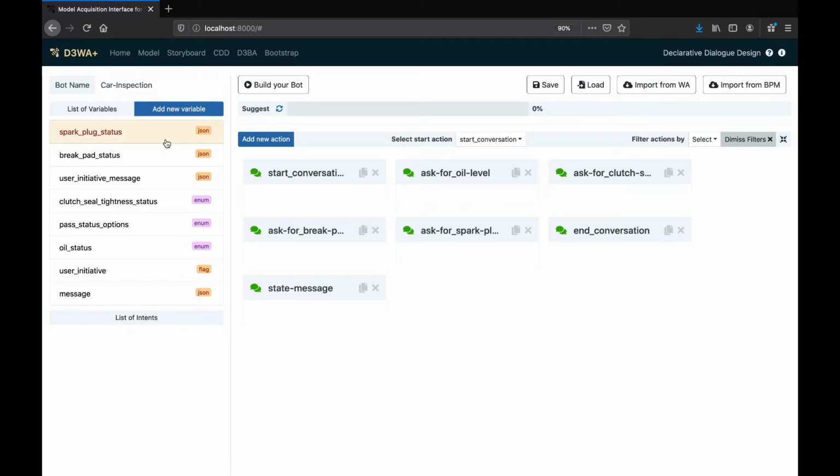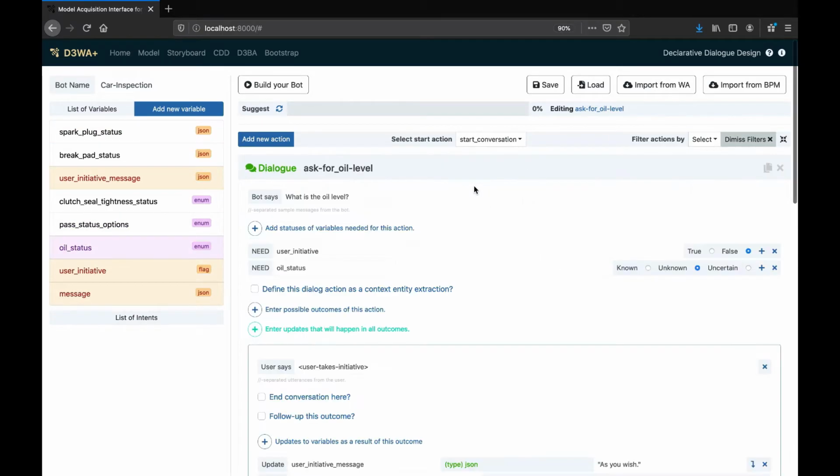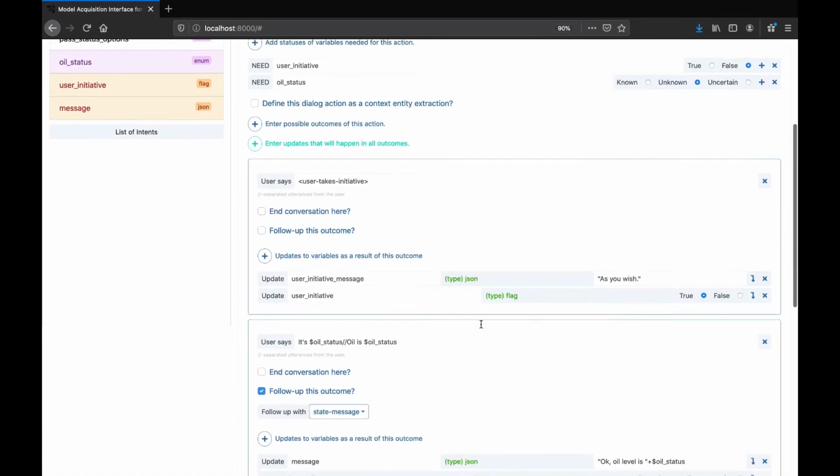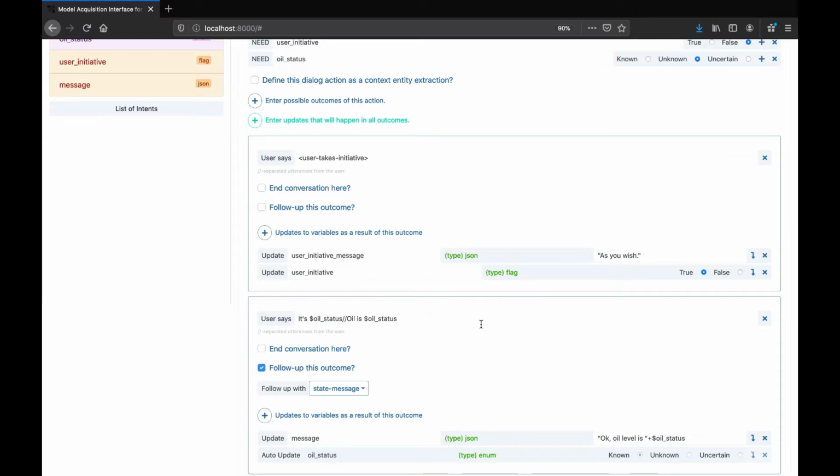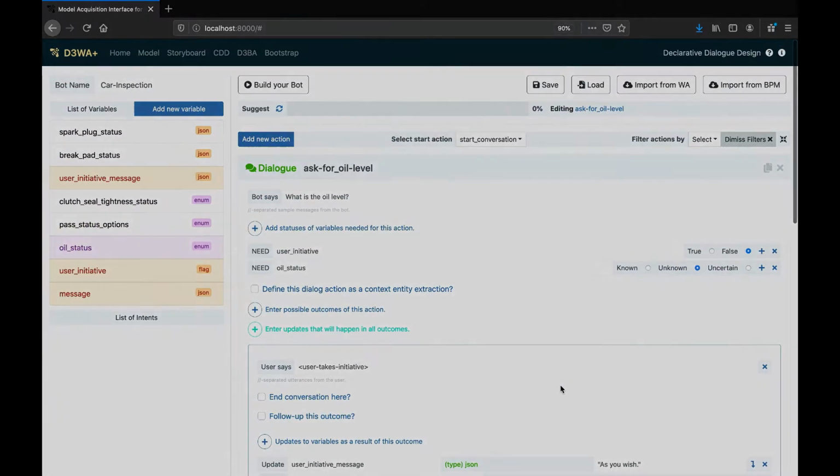The variables on the left log the status of the car parts and messages to and from the user. The specification includes a catch-all dialogue action to respond to the user when they have initiative and a set of actions to ask the user for information when the bot has initiative. There is one outcome in each action that switches initiative based on what the user has said, while the other outcomes update the state of the inspection by logging the correct variables based on the user utterances.